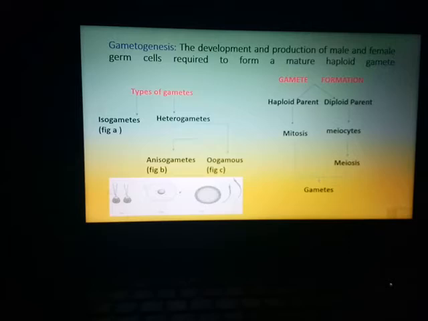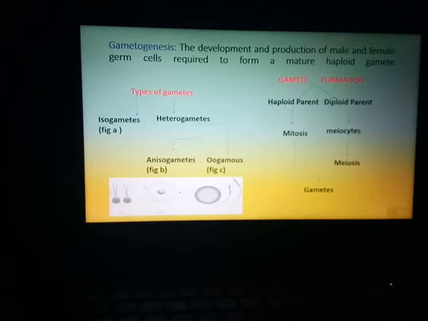In anisogametes, the shape of the gametes differs. The female gamete is larger and the male gamete is motile and smaller in size. Whereas in the oogametes condition, the female gamete no doubt is larger. It is structurally also different from the male gamete. The male gamete is motile and it is smaller than the female gamete.